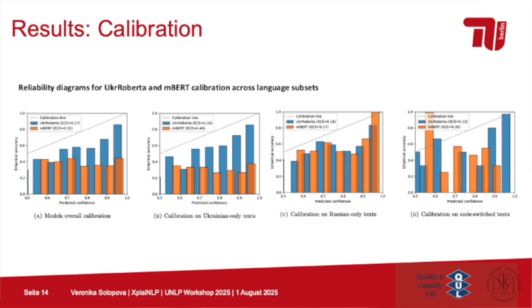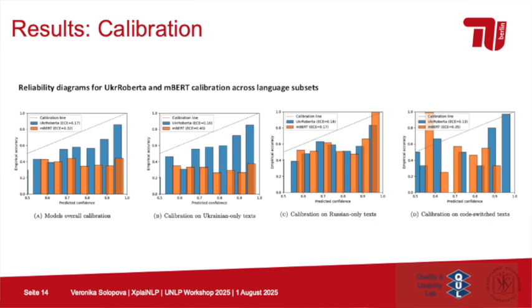We can see the overall calibration. We want these bars to touch or go as close as possible to this line. If it's over this line, the model is overconfident in this bin of probability, and if it's below this line, it means that the model is underconfident. We can say that overall, in the majority, the models are rather underconfident. We can still see some places where ModernBERT is overconfident, especially on Russian-only text with high probability bins, and also on code-switched text with low probability bins.